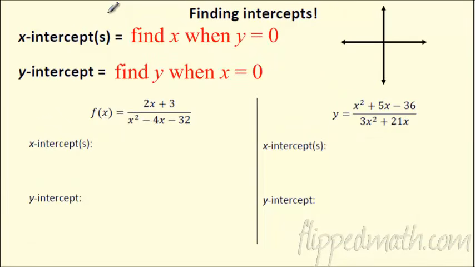So our goal is going to be not only find asymptotes, but find the intercepts. So how do we do that? More rules. This one is chock full of rules. If I want to find x-intercepts, what do I have to do? I just have to find x when y is 0. Think about what an x-intercept is.